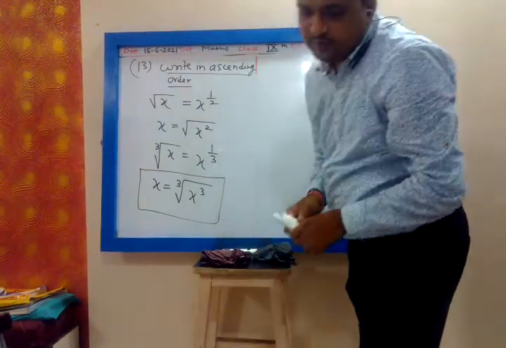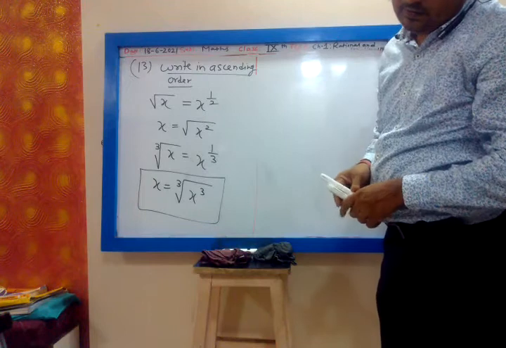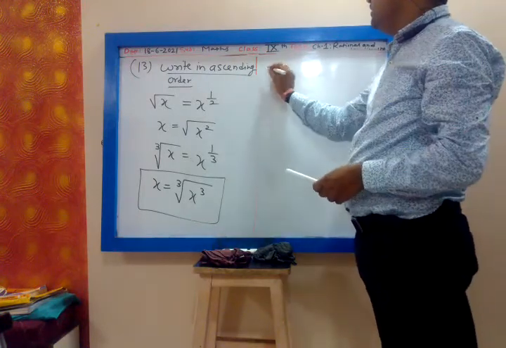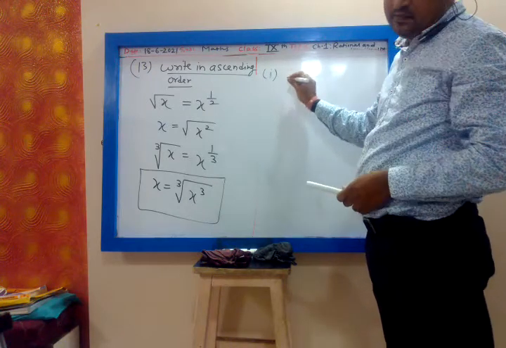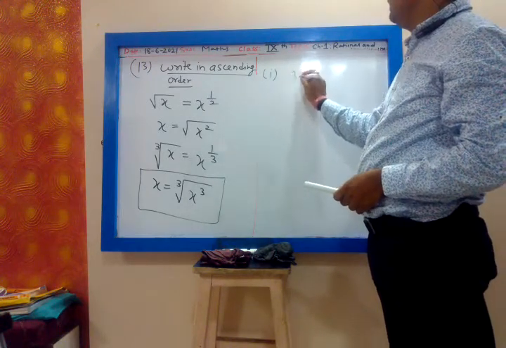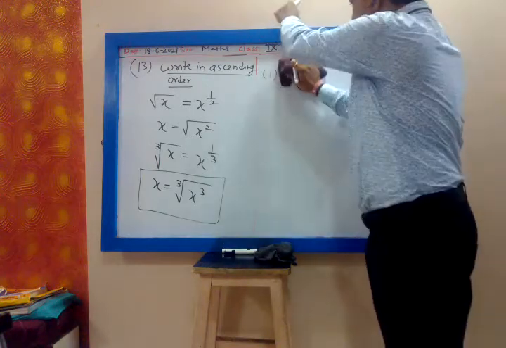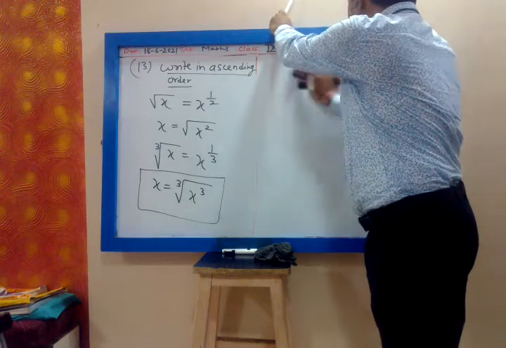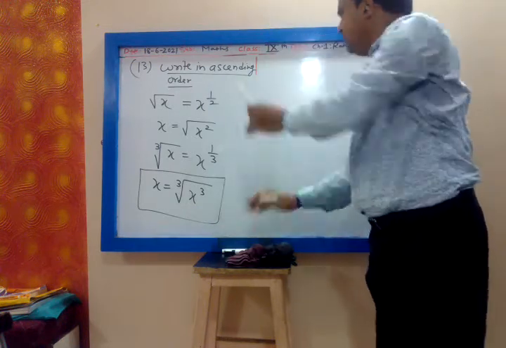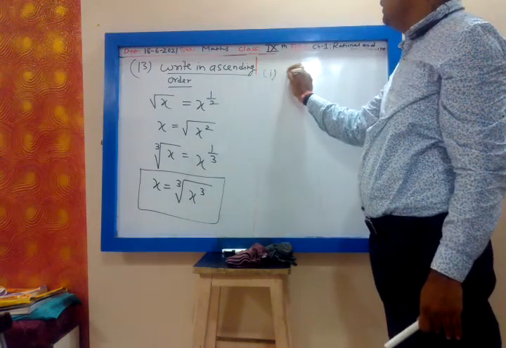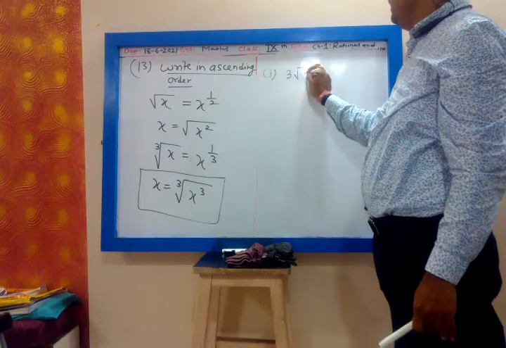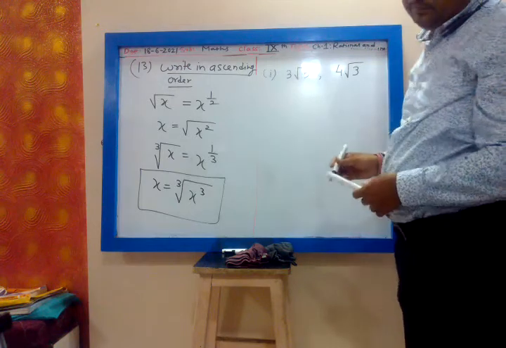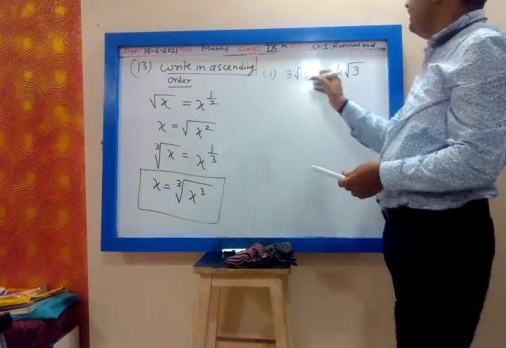Now the first question is 3 root 5 and 4 root 3. We want to write them in ascending order. First, 3 root 5 and 4 root 3. Is it clear? Okay, let us check.